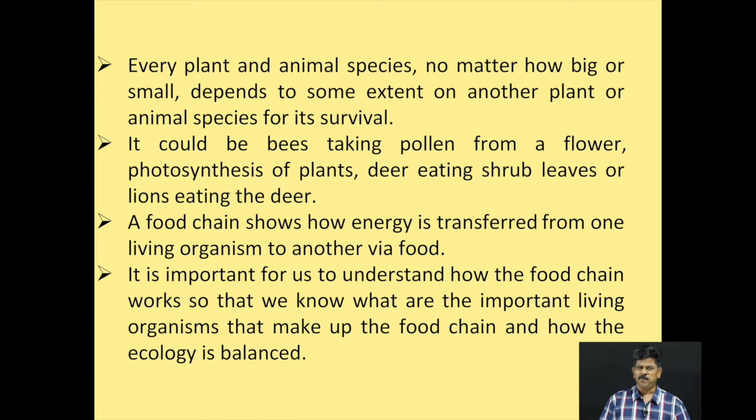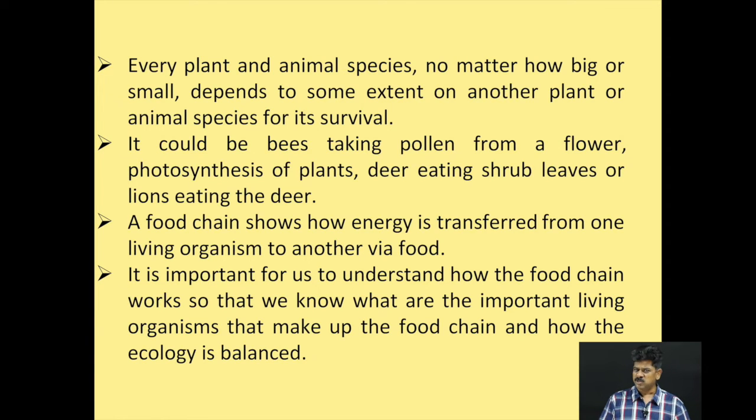And every plant and animal, whether it is a big animal or a small animal, depends upon plants or animals for its survival. For example, bees take the pollen from a flower, the photosynthesis of plants, deer eat the shrub leaves, or a lion eats the deer. So one animal, whether big or small, has to depend on another animal. And also here in the food chain, the energy is passed from one living organism to another living organism.